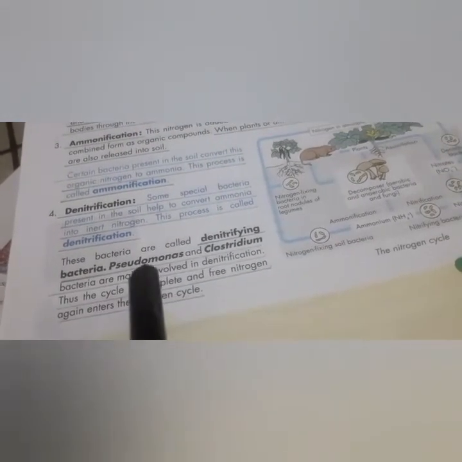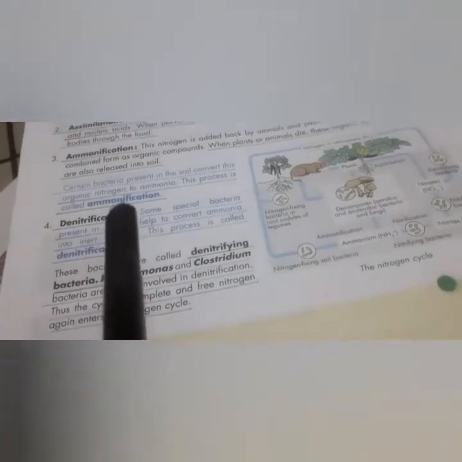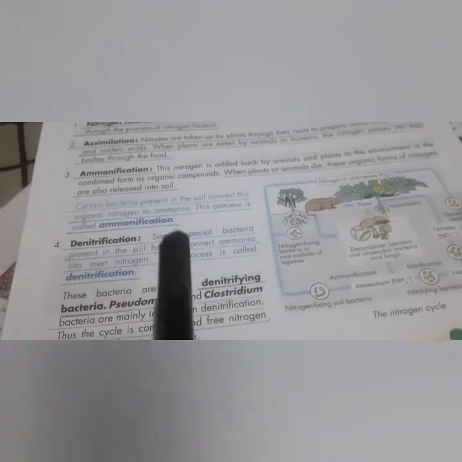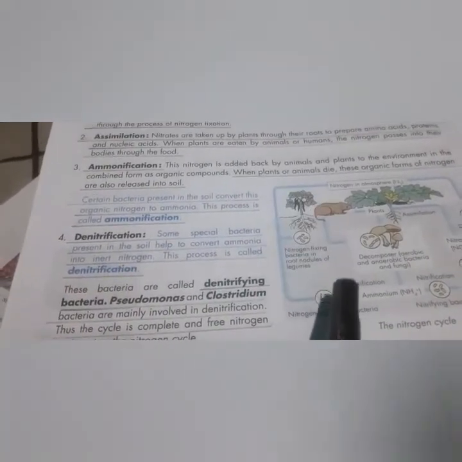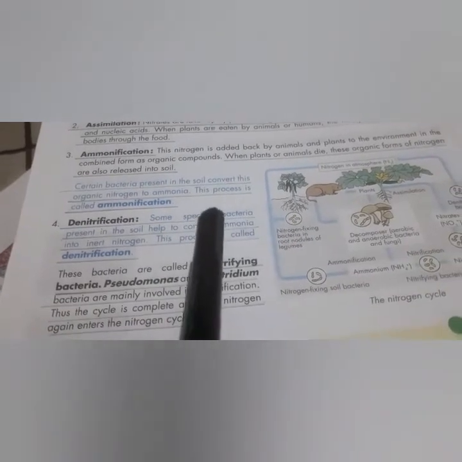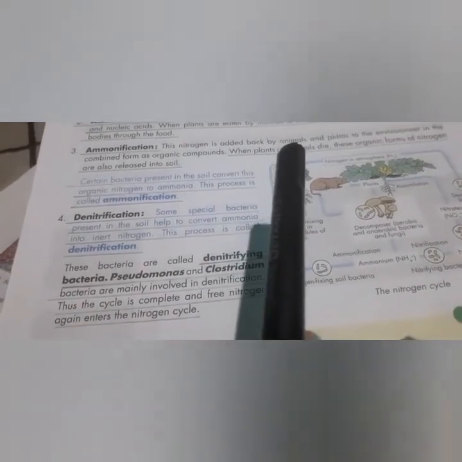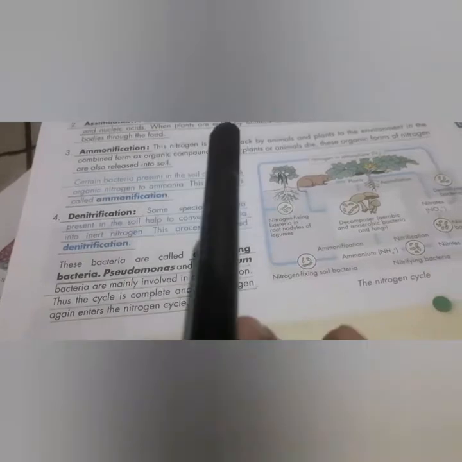So what is the nitrogen cycle? That is the circulation of nitrogen from the atmosphere to the soil, and from the soil to the plants and then animals, and again going back to the atmosphere. This is called the nitrogen cycle.